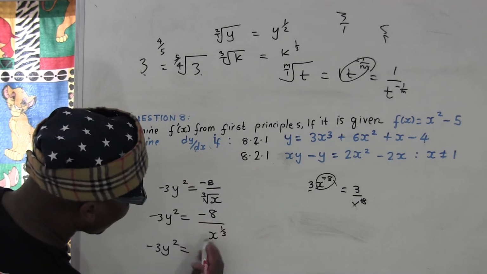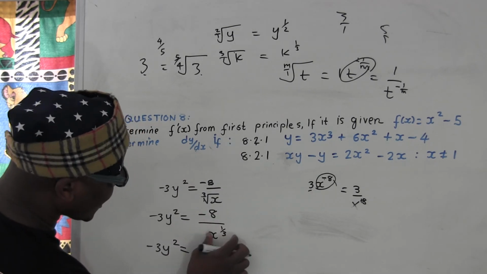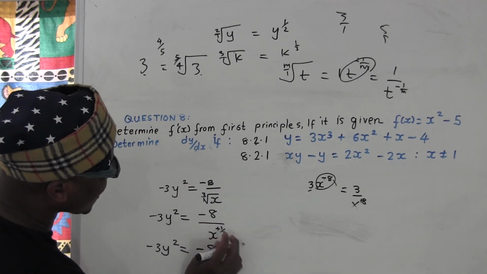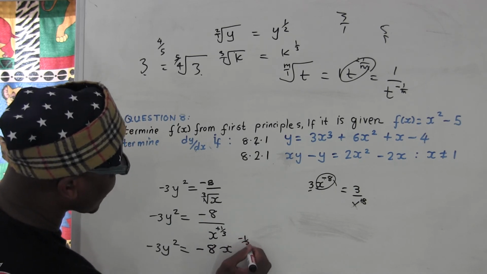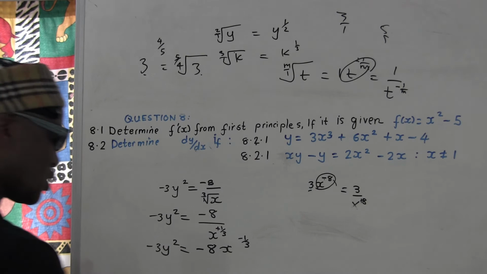So take this one up. So this is going to be negative 8. See this is going to go to the top. When you go to the top, remember this is positive, it's going to become negative. So it's going to be 8x to the negative 1 over 3. Okay, so that's what you got now.